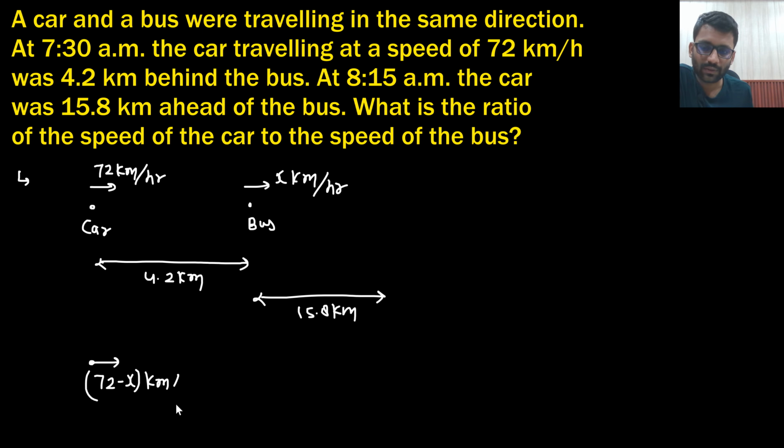Say yes or no. So the initial distance was 4.2 km. Now the bus did not move. Bus is there at its same point, it is stationary. So now after some time the distance is 15.8 km.